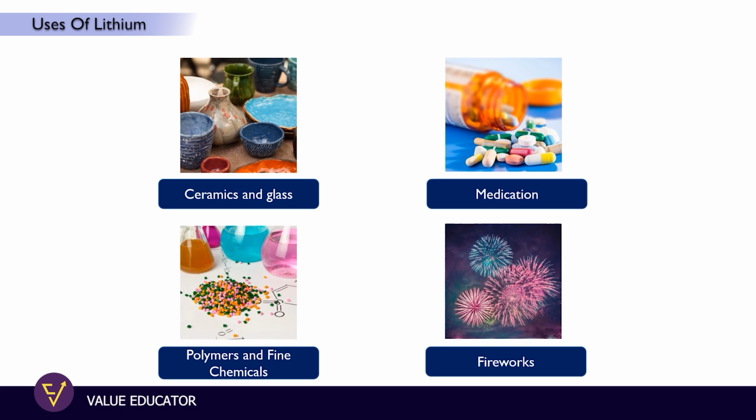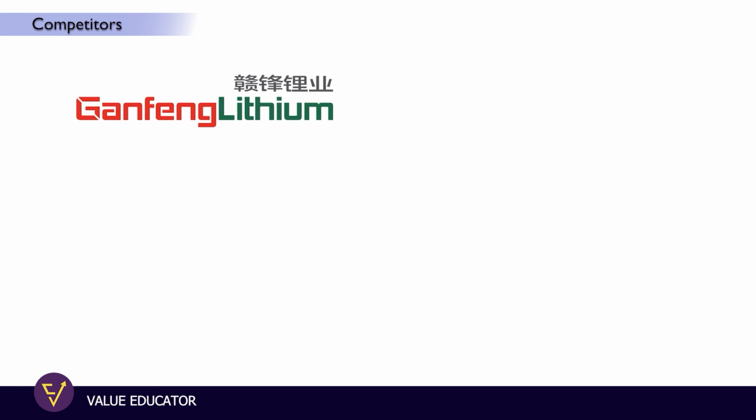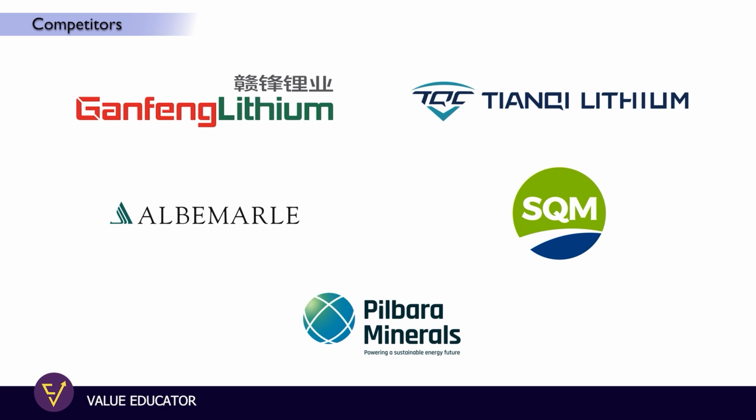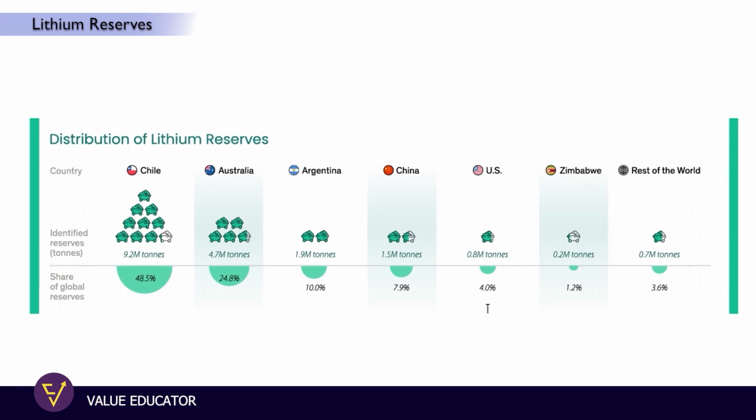If we check the competitors on the lithium side, there are companies out of China like Jiangxi Ganfeng and Tianqi Lithium, then Albemarle from the USA. Apart from that, there is one more company from Chile, and Pilbara Minerals is also a competitor. But most of these companies are more into commodity uses of lithium. Most of the lithium we get is out of Australia and Chile, which are the largest producers of lithium.